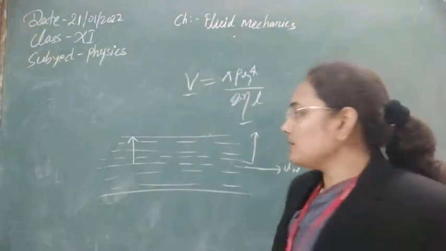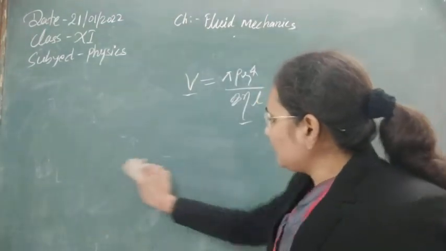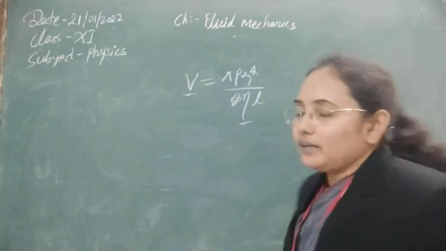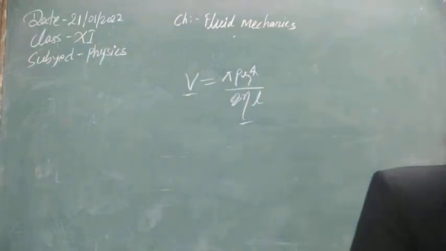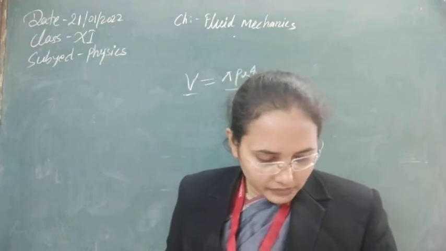So this is now the reason behind the different layers moving with different velocity, and that's why they are feeling a net force towards the walls of this pipe here. Next one, after this question we have